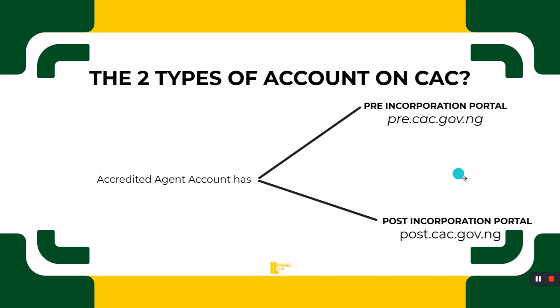I'm going to explain what they mean. To get to the pre-incorporation portal, you go to pre.cac.gov.ng and log in. For the post-incorporation portal, you go to post.cac.gov.ng. If you look at it very well, the only difference is pre and post. Pre means before, while post means after.